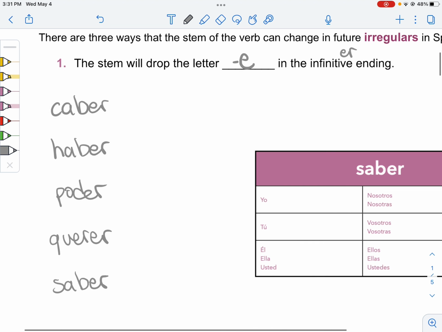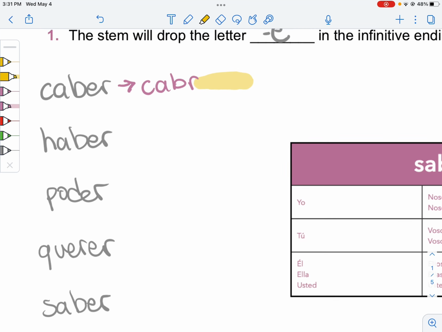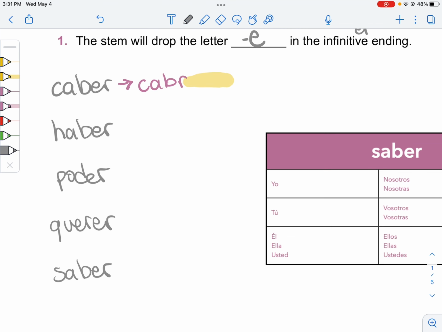Okay. So in dropping this letter E from the infinitive, caber becomes cabr, and then we add whatever endings we need from above. Haber follows that same pattern, just get rid of the E. Done, right? Haber becomes abr, something, abrá, abremos, whatever.